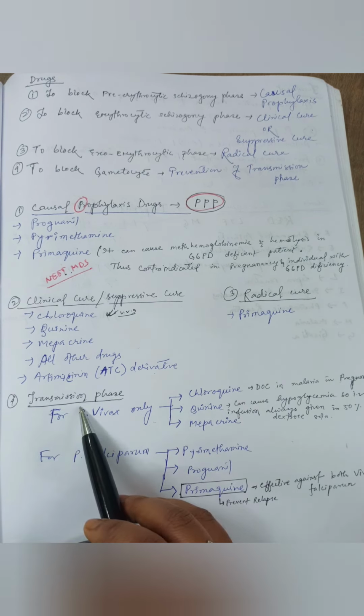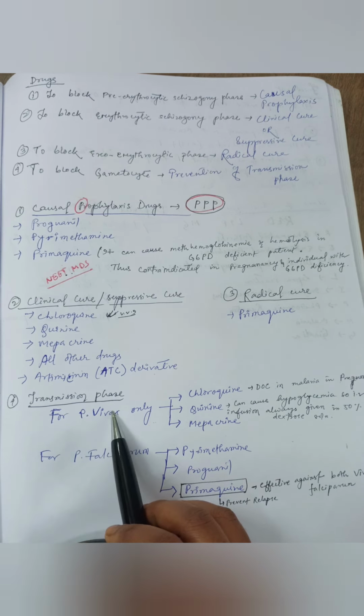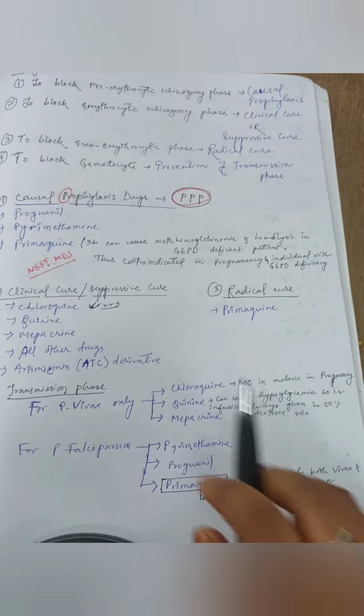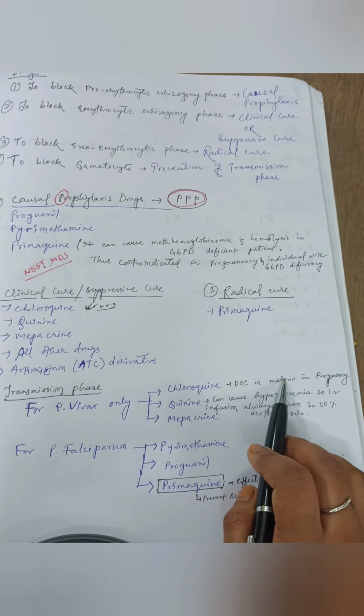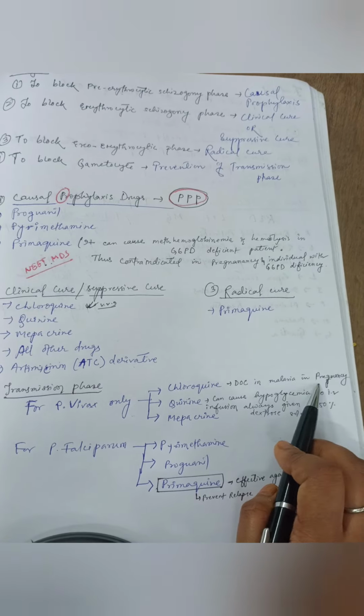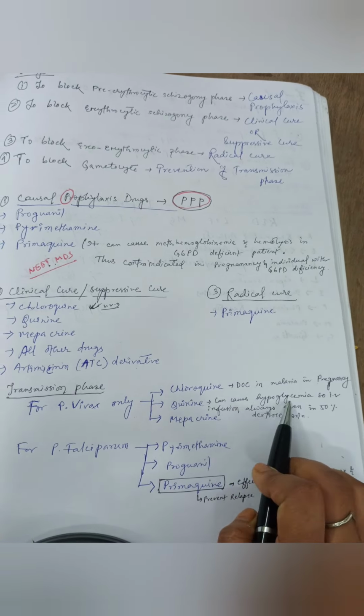Then to block the transmission phase, for P. vivax only, the drugs used are chloroquine, quinine, and mepacrine. Chloroquine is the drug of choice for malaria in pregnancy. This is a question that they used to ask in NEET MDS. Then again, quinine can cause hypoglycemia, so IV infusion is always given in 50% dextrose solution.